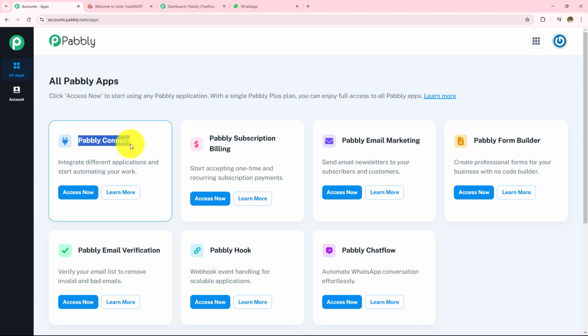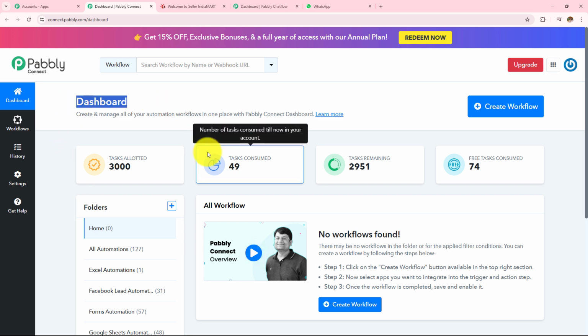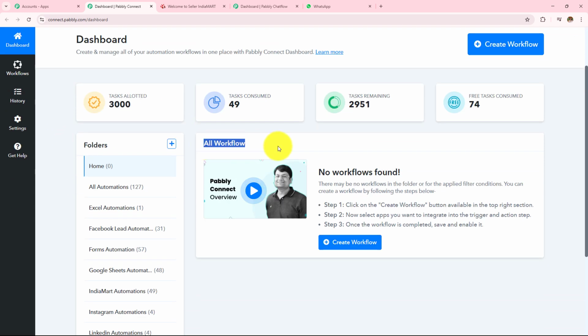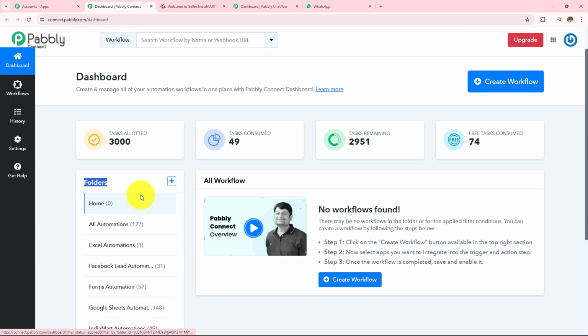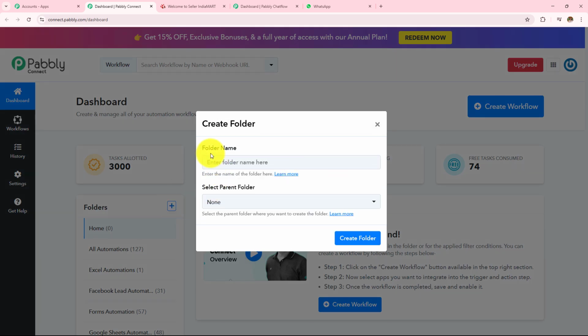Here I am going to click on this Pabli Connect Access Now. And it has taken me to this dashboard where I will be able to find all my workflows over here and all the folders that I've created over here. Now if you want to create a new folder, you simply have to click on this plus icon, and from here you can create a new folder.